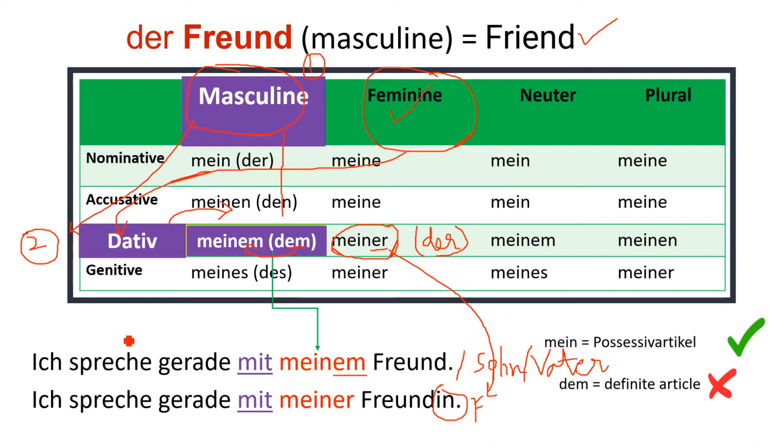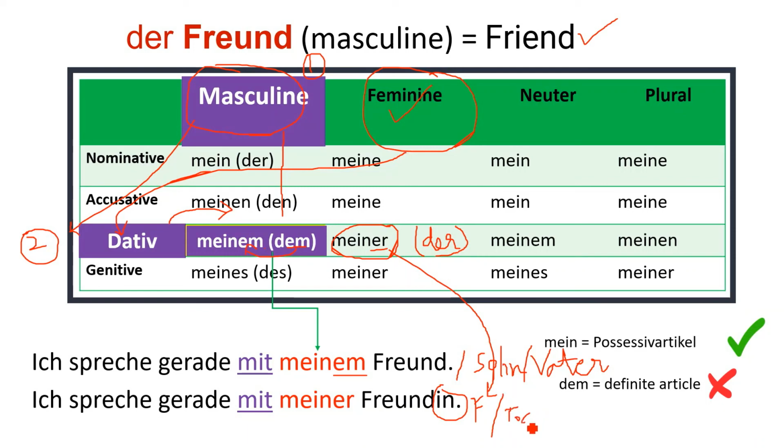So it will not change with these nouns also. Ich spreche gerade mit meinem Sohn, or ich spreche gerade mit meinem Vater, because they all are masculine and they have the article der. Same way if you go for Freundin, now change Sohn to Tochter.